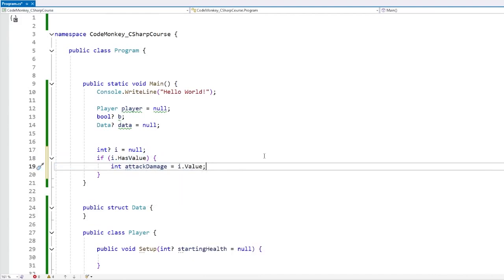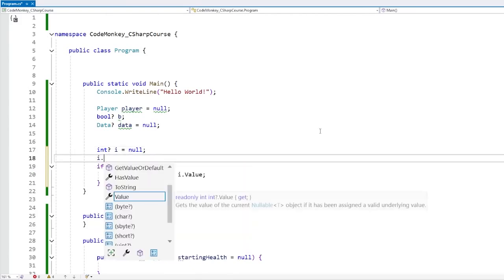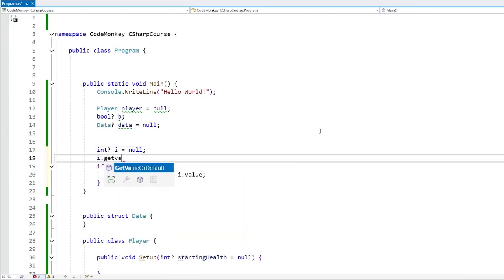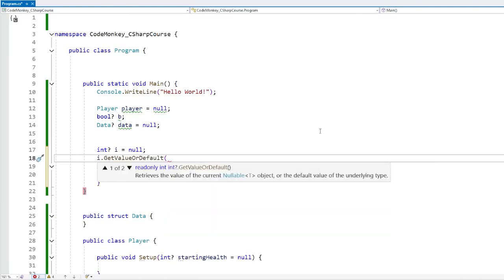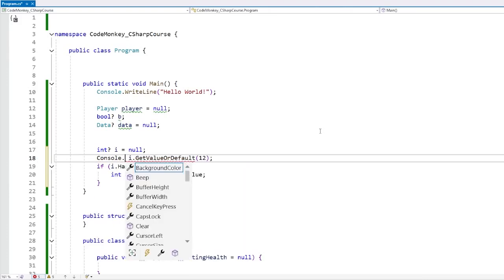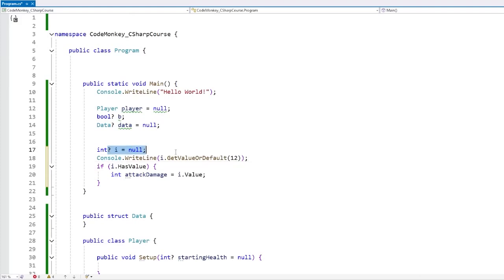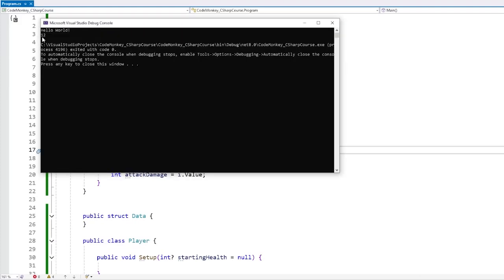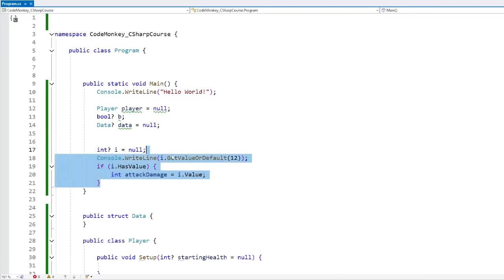Or yet another alternative, we can go inside our nullable, and inside there's a really nice function called GetValueOrDefault, and this will either return the value or some kind of default. So we can use this function that returns a default value. So if we put in something like a 12, let's put a Console.WriteLine on this. Okay, so let's see what this one returns, considering how this one is null. And of course, it returns 12. So that's how we define nullable and how we interact with it.